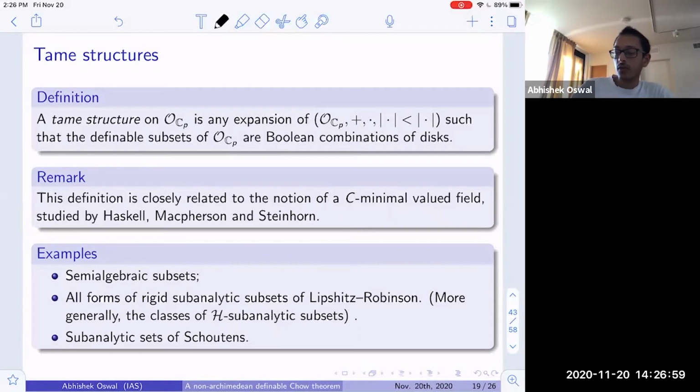Some of the main examples of a tame structure are given by again the semi-algebraic sets, and the whole hierarchy of rigid subanalytic sets that were defined by Lipshitz and Robinson. All of them fit into this category of tame structures. And also there's a subanalytic geometry that was developed by Schoutens, and these things also just fit into this definition of tame structures. So these are some of the main examples of tame structures.